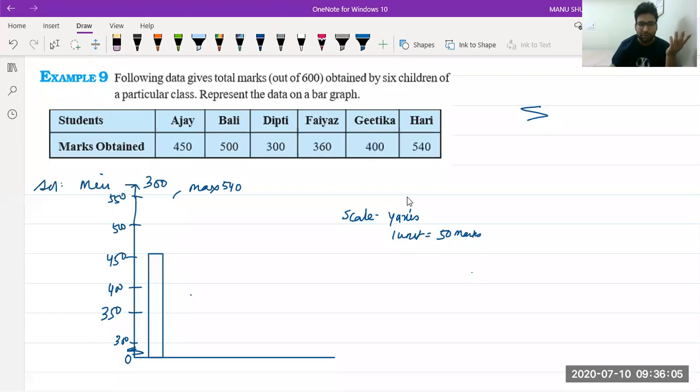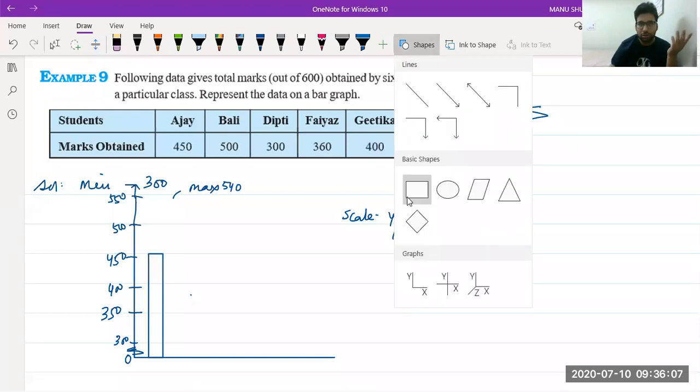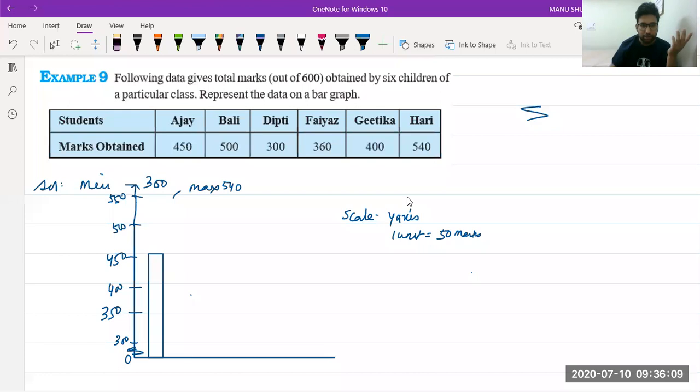Now Bali got 500. Bali got 500. Like this you can show. Then Deepti got 300. Like this you can show. 300 will come here. So you can see I am using very little of my paper. So I am helping nature this way.